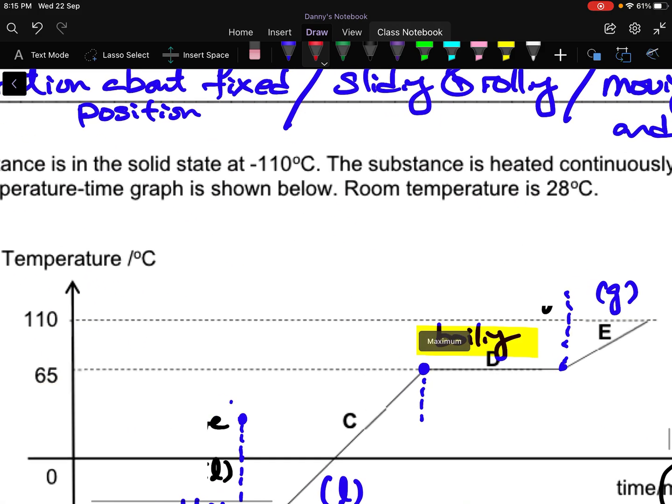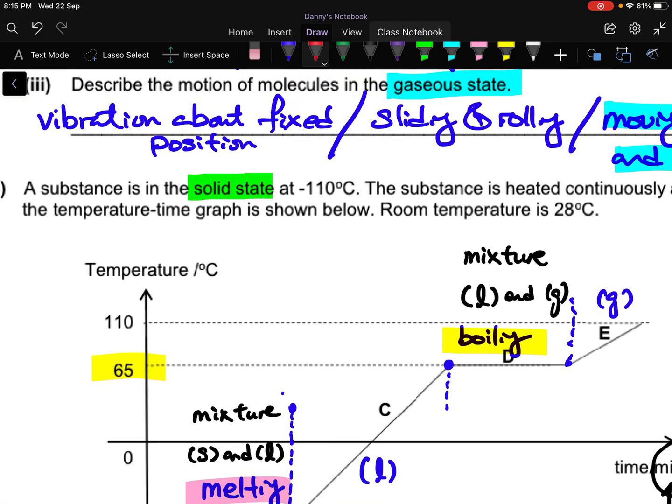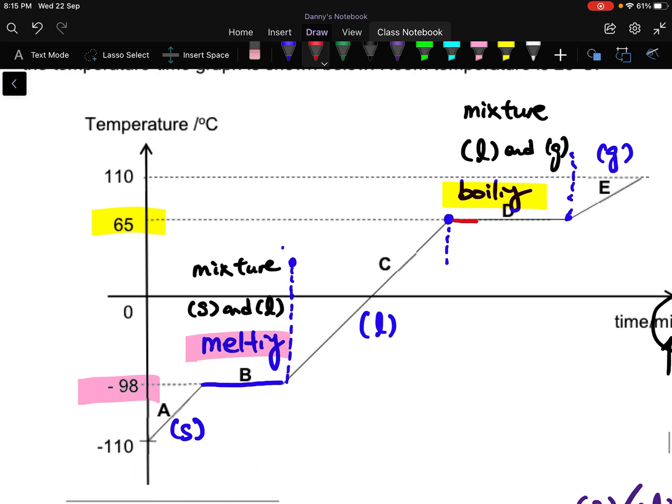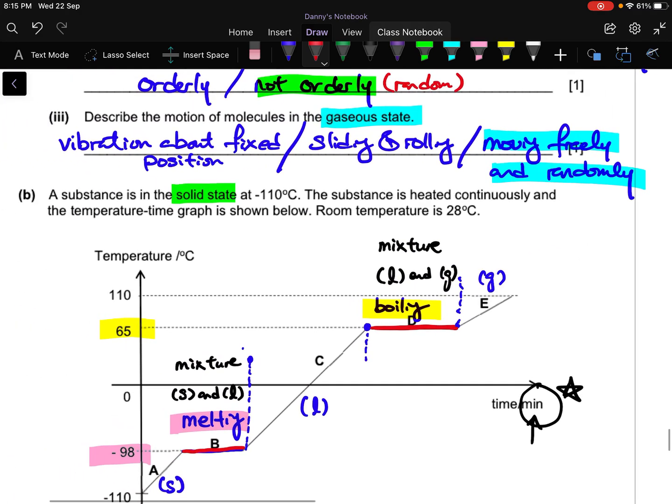State the boiling point of the substance. We have already stated it, right? 65, right? Because it's a plateau. So all this plateau, basically it is an indicator for state change. So if you see that it goes flat, it means that it must be changing state. Or if not, it is reaching room temperature. So for example, if it hit until minus 110, then of course it will plateau over here.